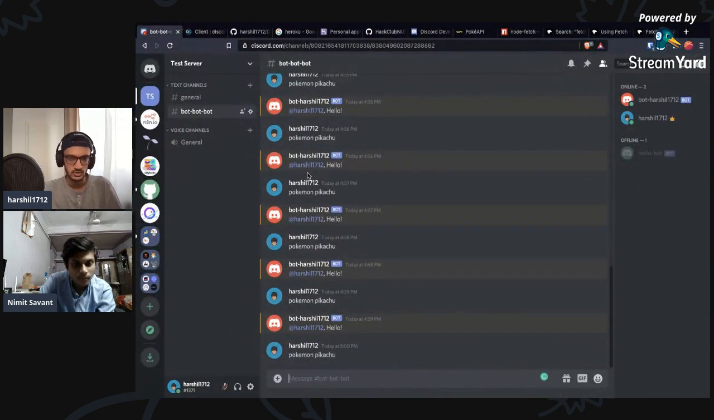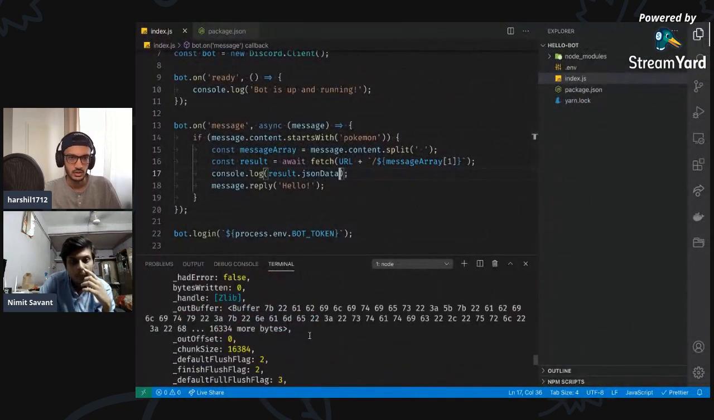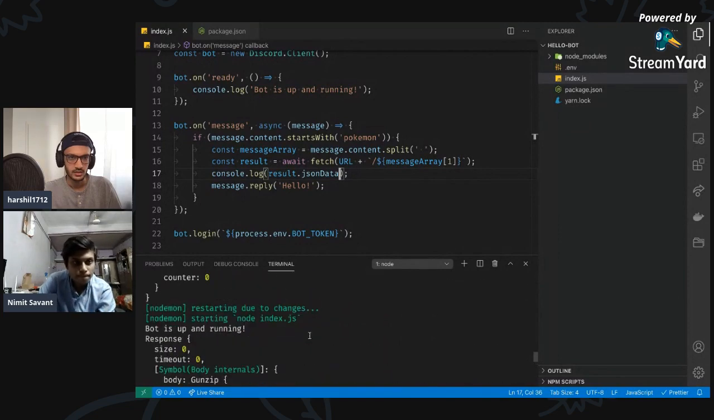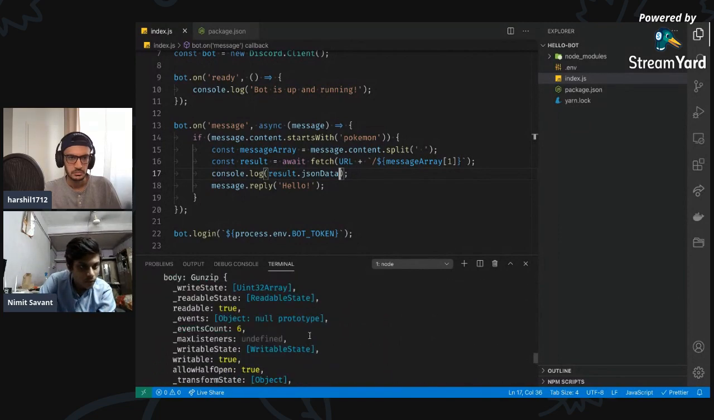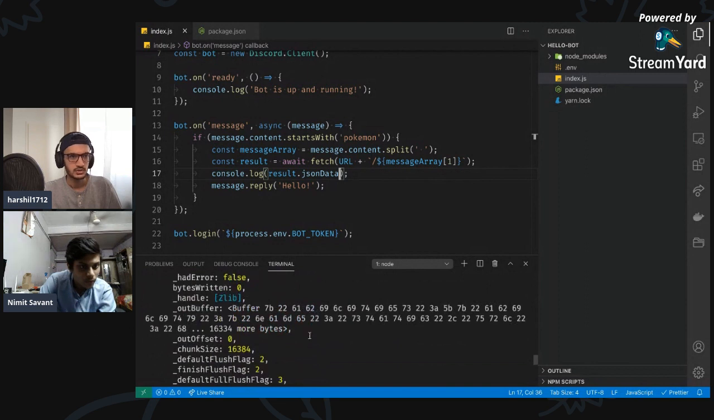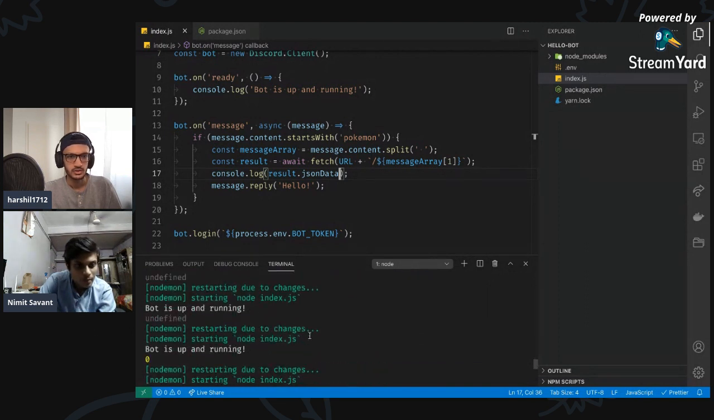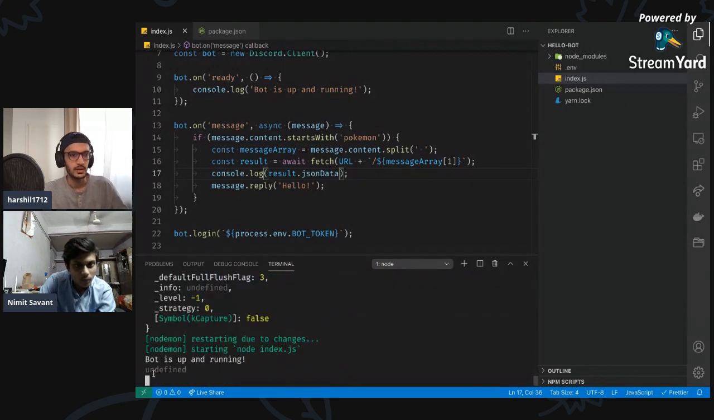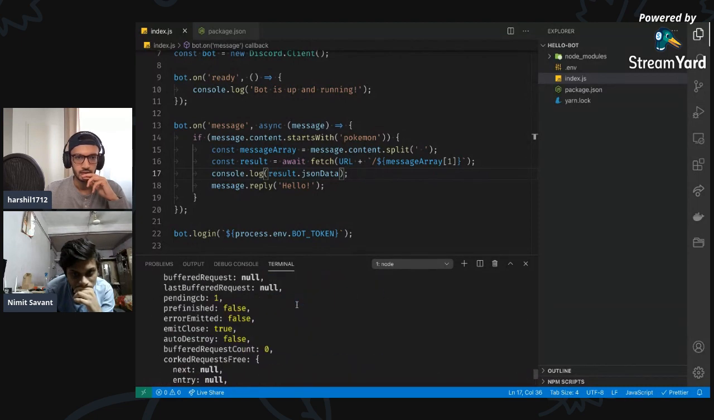Come on. Do something. Wait. I think it gave me the same thing. Master says, should JSON data be a function? Okay, it's undefined. Sorry, my bad. This is undefined. Nice. And I am now hitting this API.